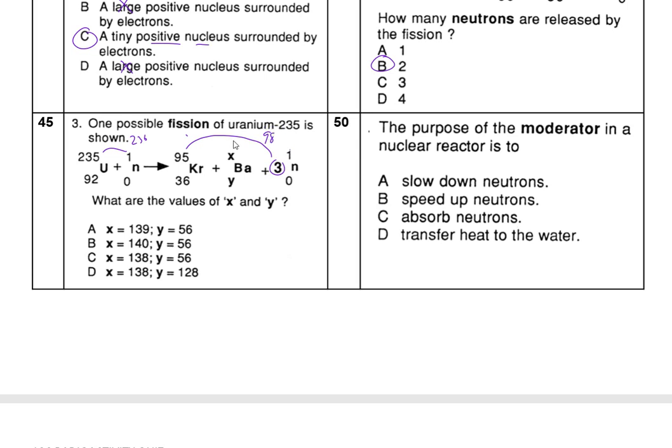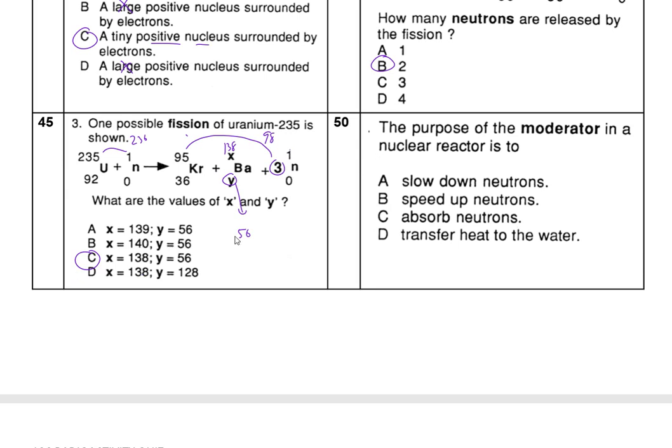So therefore, what number should this be? Okay, so therefore this one here should be 1, 3, 8. We got this one and this one. Therefore, what should the bottom one be? This bottom one here has to be what? 56. So the answer is going to be C in this particular case.